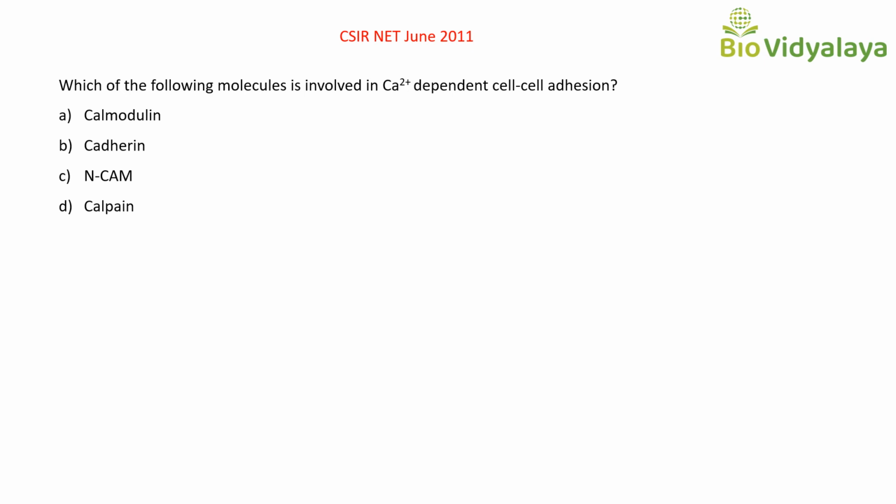Question is, which of the following molecules is involved in calcium dependent cell-cell adhesion? Options are option A calmodulin, option B cadherin, option C NCAM and option D calpain. So among these four options, which are cell-cell adhesion molecules, CAM molecules? Yes, cadherin and NCAM are CAM molecules.